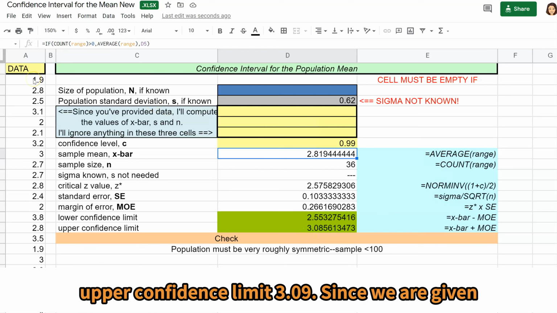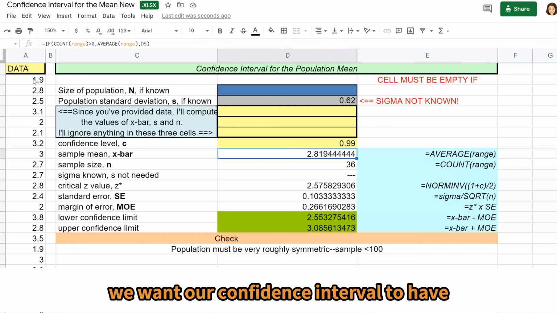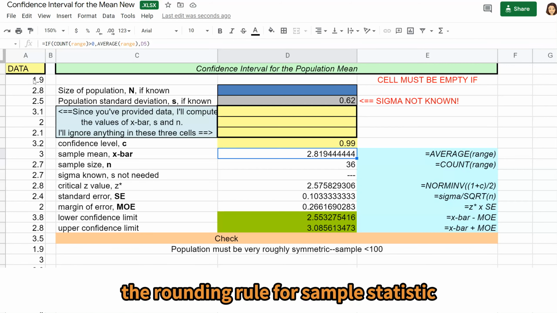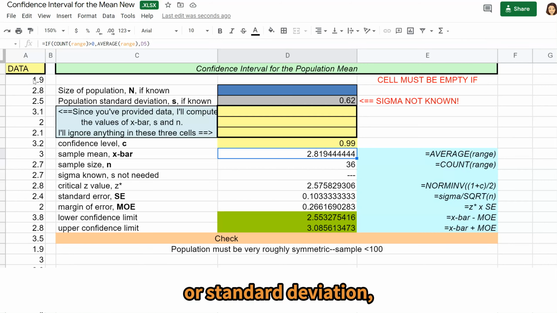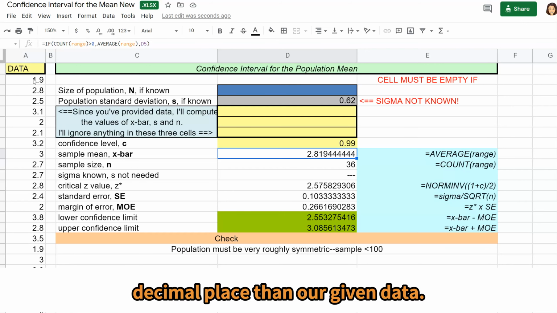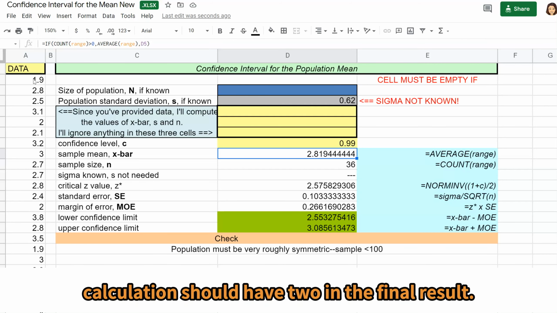Since we're given the raw data here with 1 decimal place, we want our confidence interval to have 1 more decimal place. And this is coming from the rounding rule for sample statistics or population proportions. When we calculate a mean or a standard deviation, we want that calculation to have 1 more decimal place than our given data. Given data has 1 decimal place, so our calculation should have 2 in the final result.